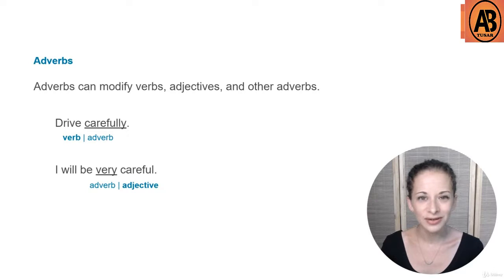And here's an example of an adverb modifying another adverb. Very carefully. Drive very carefully.